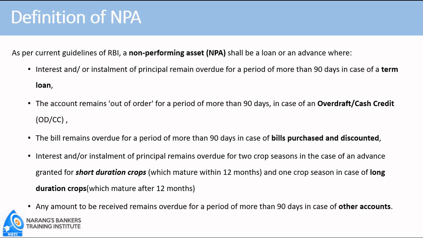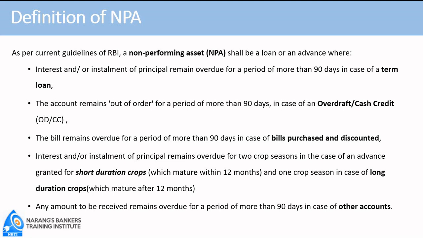As per current guidelines of RBI, a non-performing asset shall be a loan or advance where, in case of term loan, interest and an installment of principal remains overdue for a period of more than 90 days. And you are well aware that term loans are granted for acquiring capital assets, and if the interest or installment or both are outstanding beyond 90 days, the account is classified as NPA.